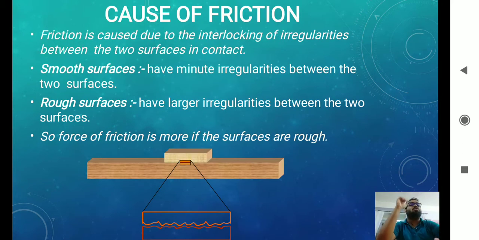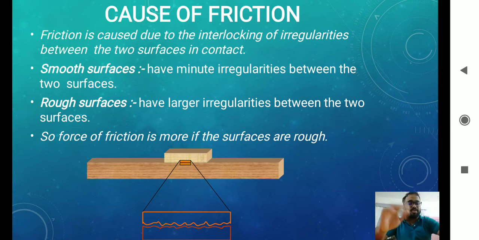Today we will discuss the cause of friction. Friction is caused due to the interlocking of the irregularities. Suppose this is a key ring, this is a key. The surface of the key has some irregularities, and the surface of this table has some irregularities. When I put it down, the movement depends on the irregularities between this surface and this surface. If there is more irregularity between the two, then the friction will be more. As a result, the movement becomes difficult.